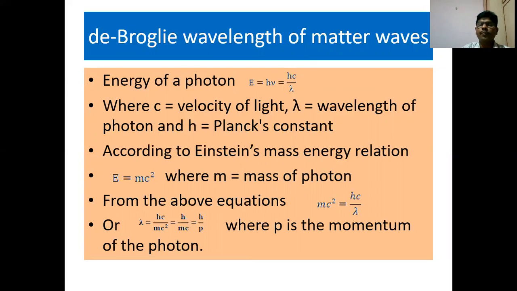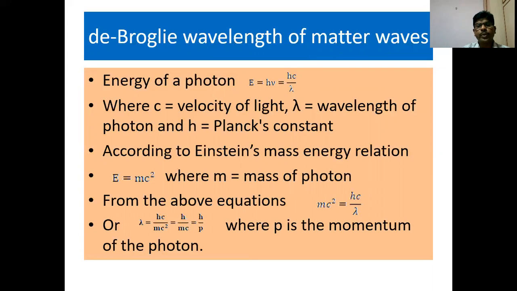We know that the energy of a photon is given by the expression E is equal to h nu. Nu can be written as c by lambda, or in other words, E is equal to hc by lambda, where c is the velocity of light, lambda is the wavelength of photon, and h is the Planck's constant. We also know that according to Einstein's mass-energy relation, E is equal to mc square, where m is mass of the photon and c is the velocity of light.